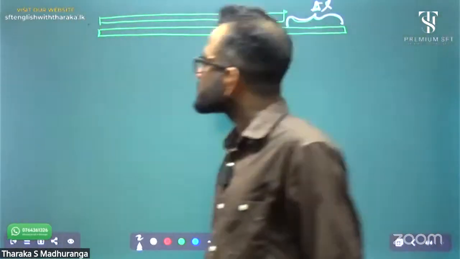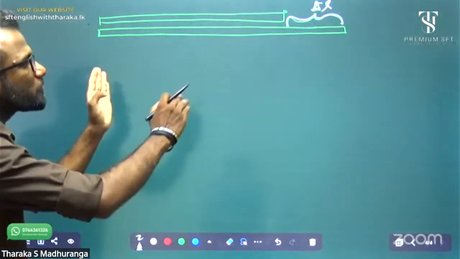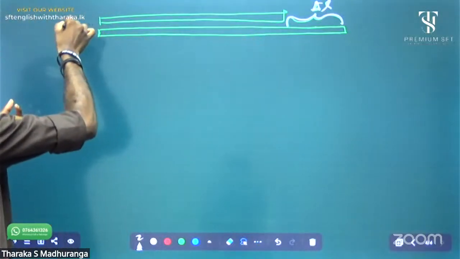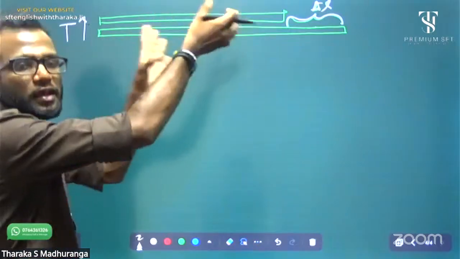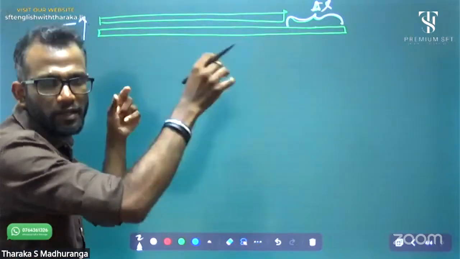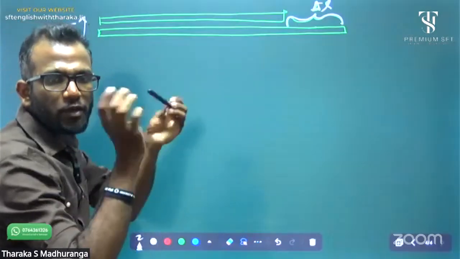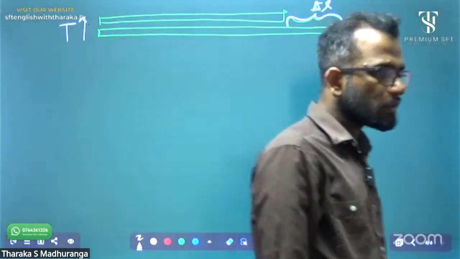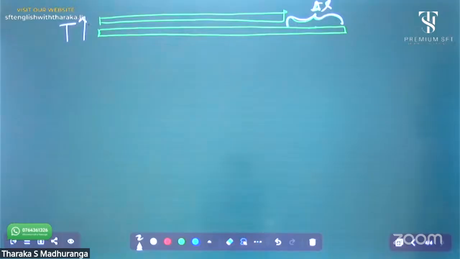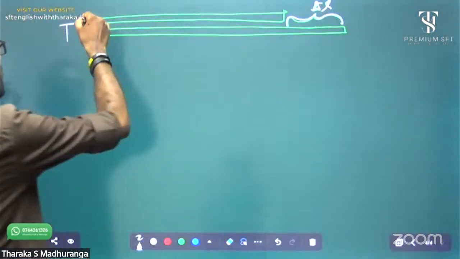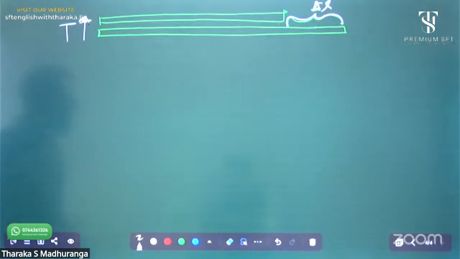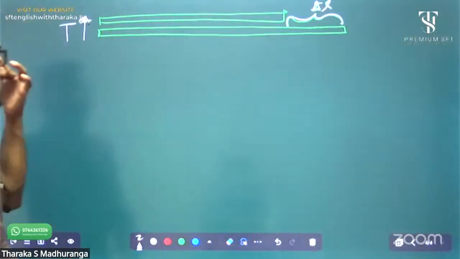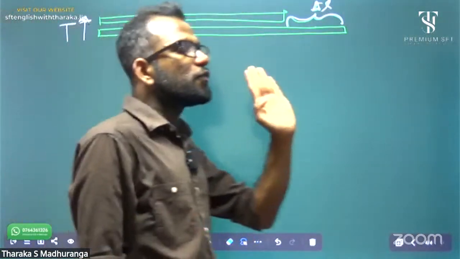What is the meaning of linear expansion? With an increase in temperature, the length increases. Only length, not area. In a one-dimensional rod-type object, the length increases. That we call linear expansion.